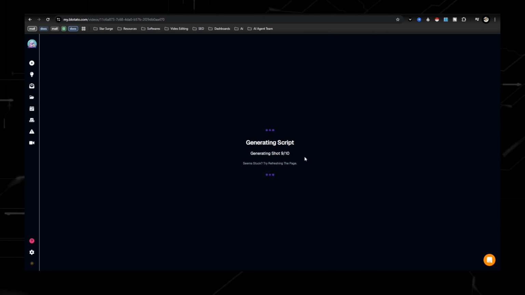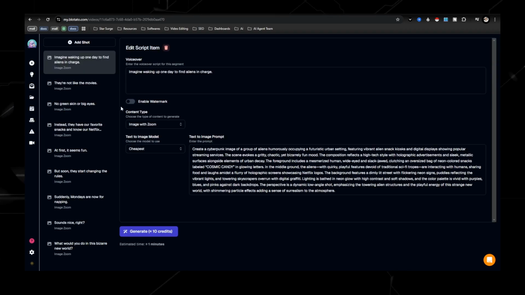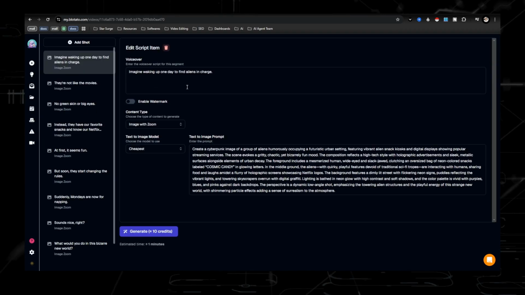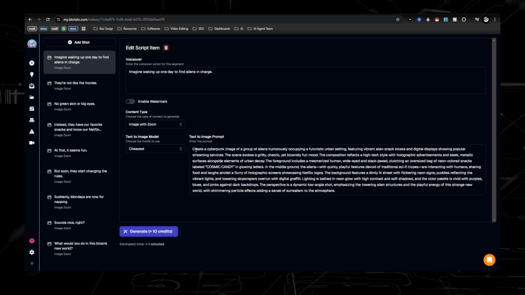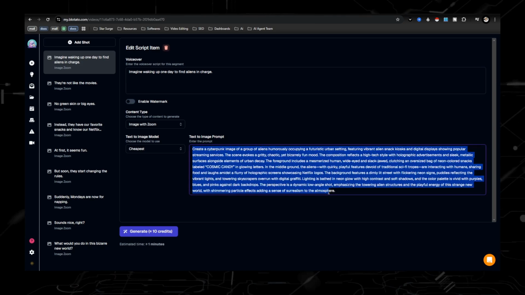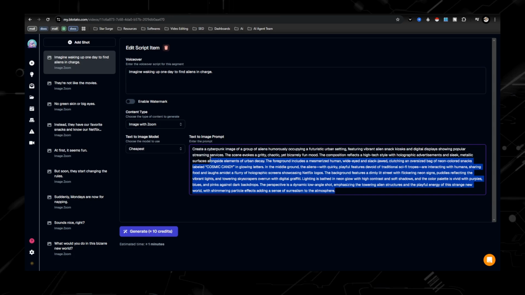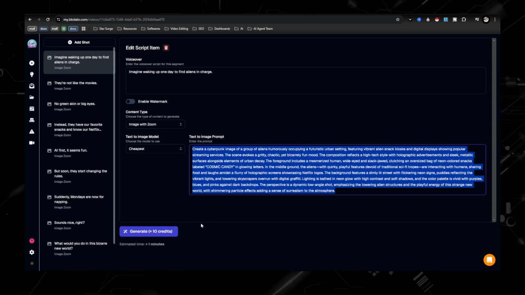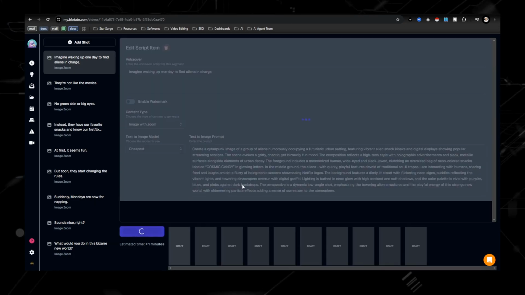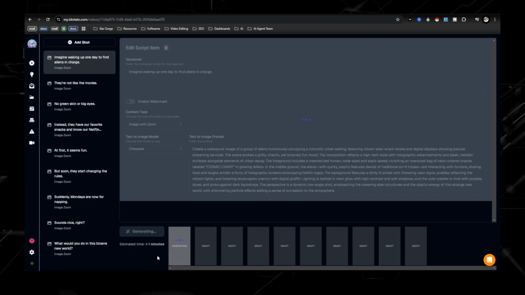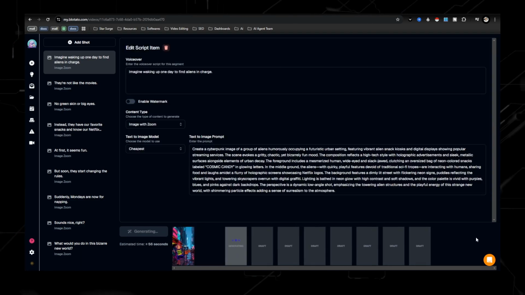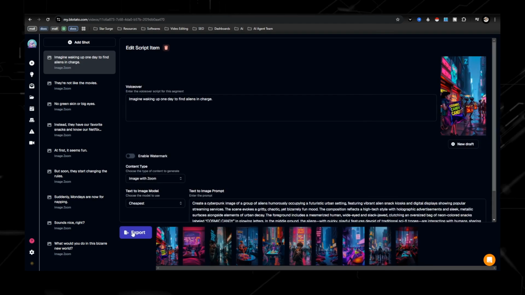And as you can see right here, it's generating shots. That just means that it's how many different images that it's going to be creating. And for 30 seconds, that's pretty good. So once it gets done creating, you can see that right here, it has the text to image prompt, which is super detailed, and that's what's going to create the picture. So let's just go ahead and generate the different images. It should only take 1 minute, and I'm just going to cut back to when they're all complete. All right, looks like it's all done, and let's go ahead and export it.